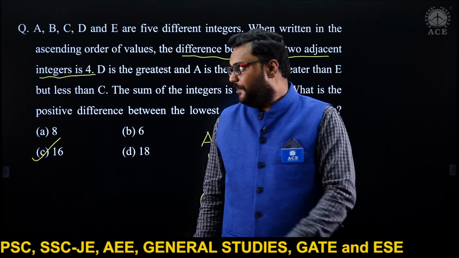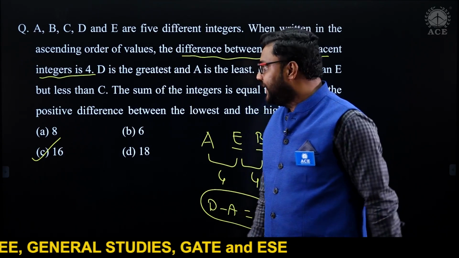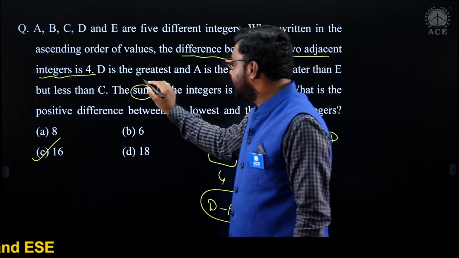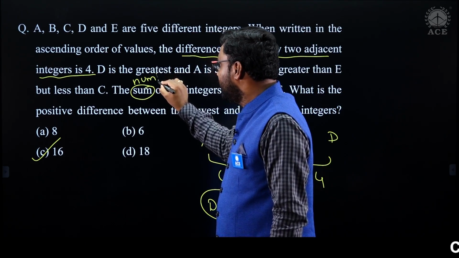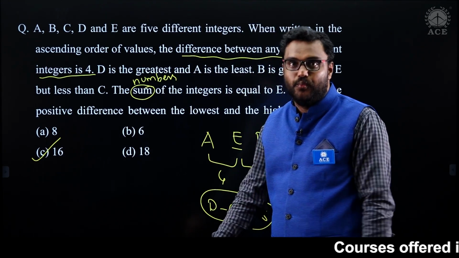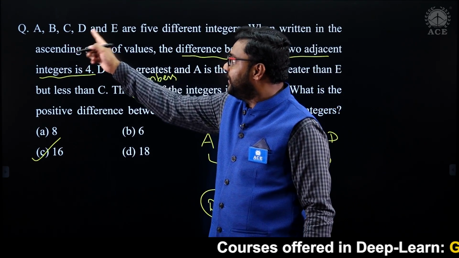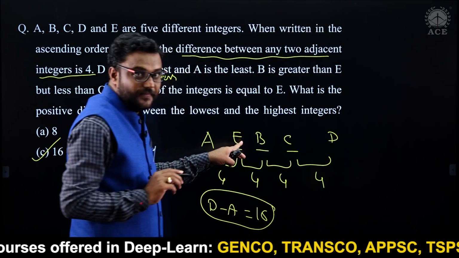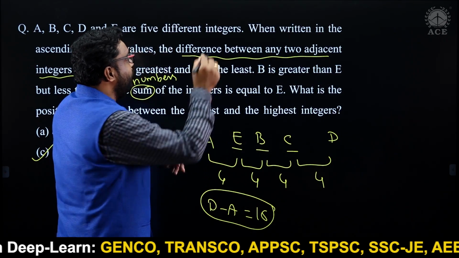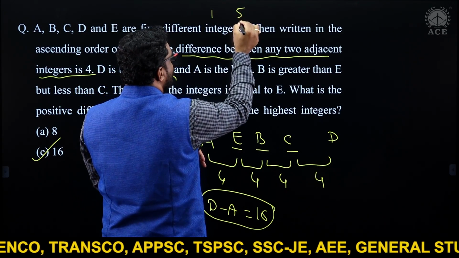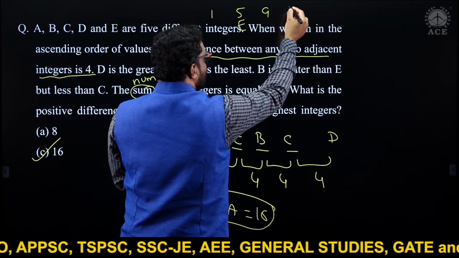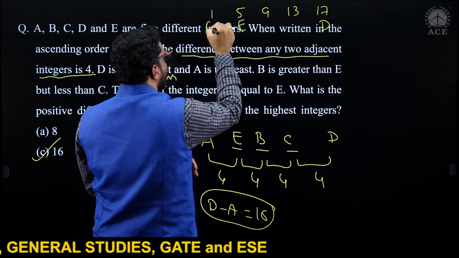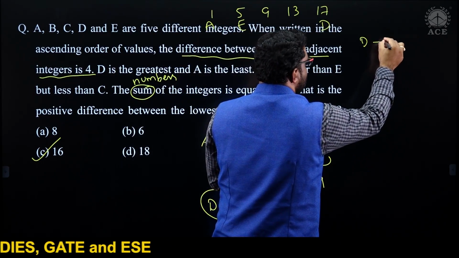Difference is 16. But here, one mistake is given in the question: where they mention the sum of the integers is E, this is actually the number of integers is E. The number of integers is nothing but 5, that's the value of E. Then E value 5, A value 1, then 5, then 9, then 13, then 17. What is the difference between highest and lowest? We will get 16.